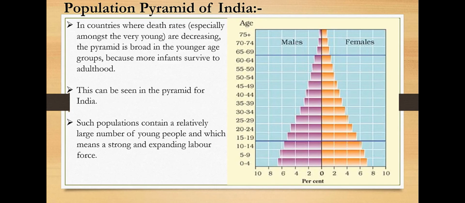It keeps the same shape. It is not very broad or very narrow. It decreases slightly at each level, as you can see. So we have good laborers and good human resources in our country.